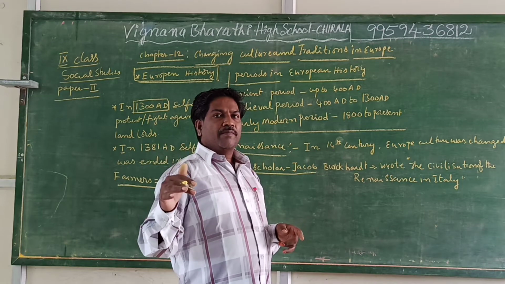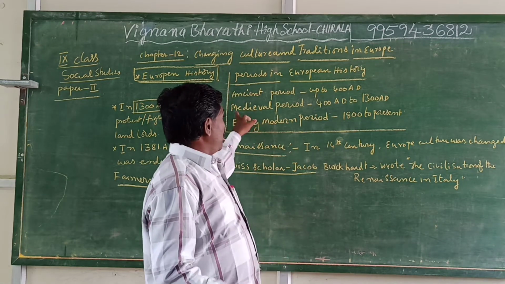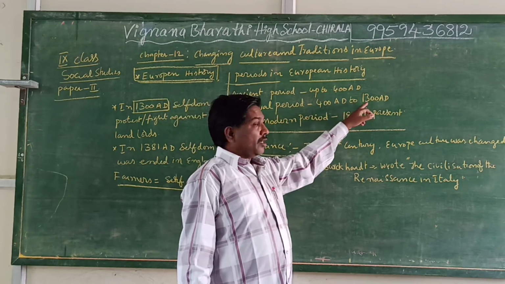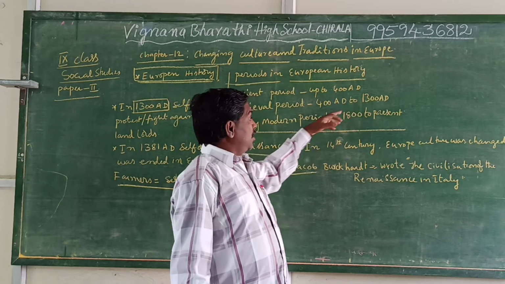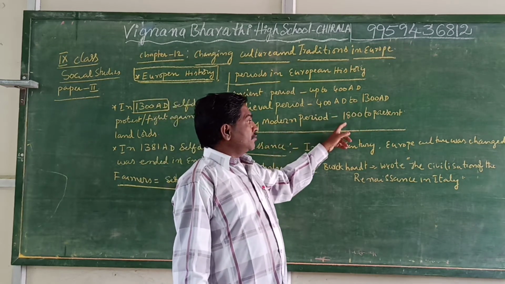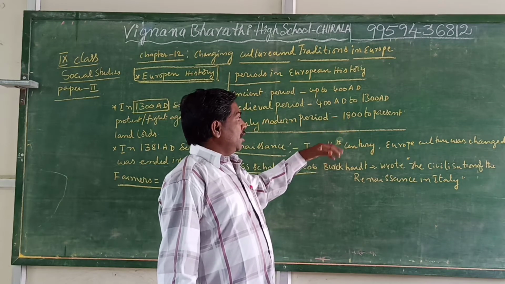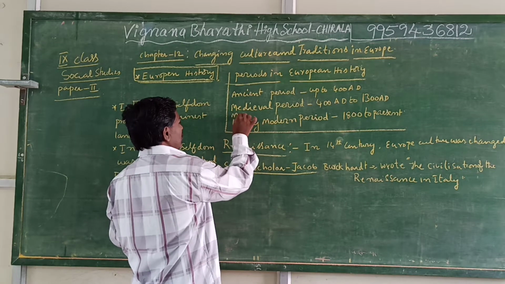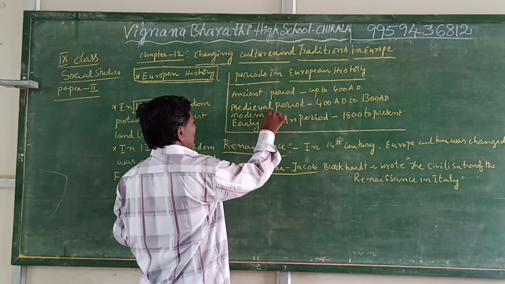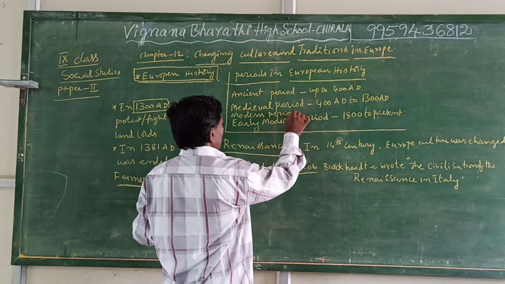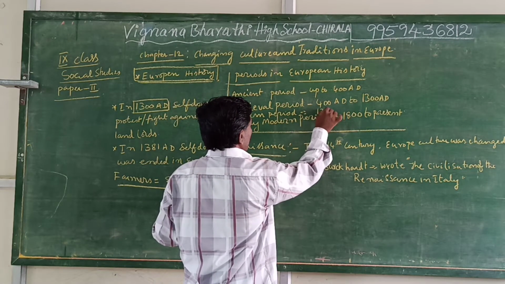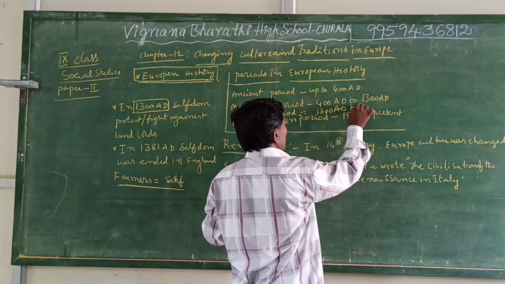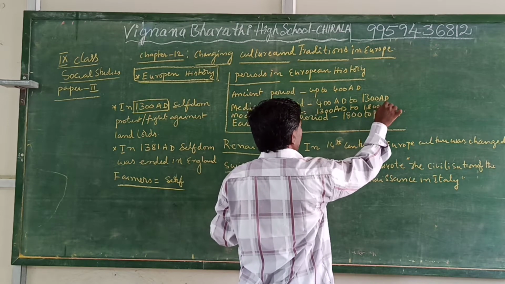And the medieval period is 400 AD to 1300 AD. This is the most important term, medieval period. And the early modern period, 1300 AD to 1800 AD.